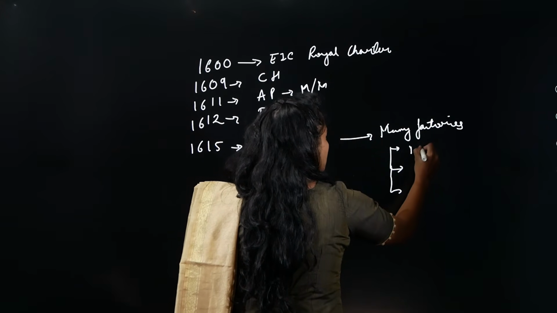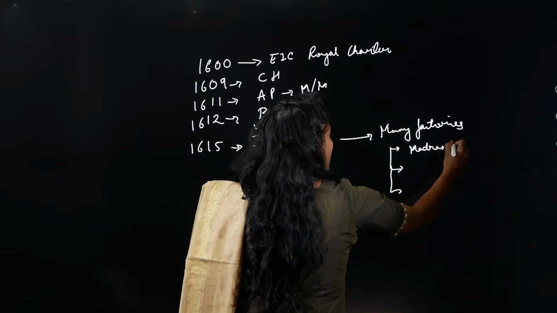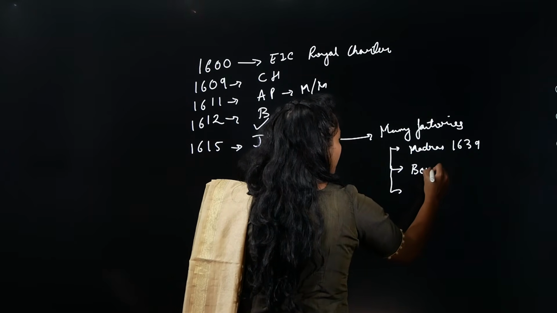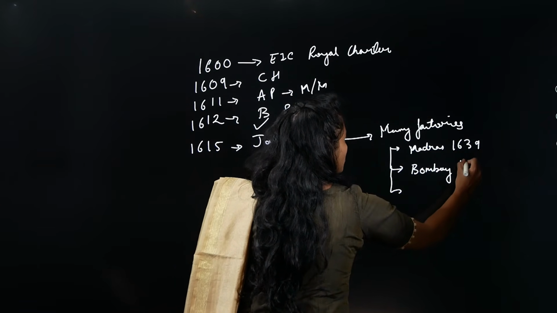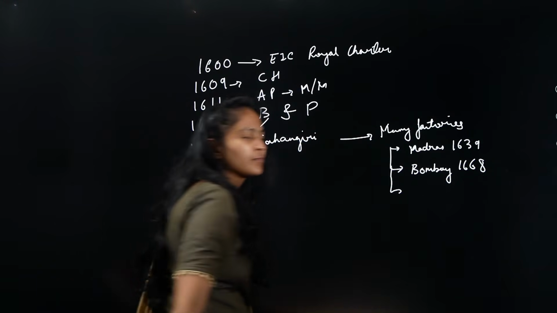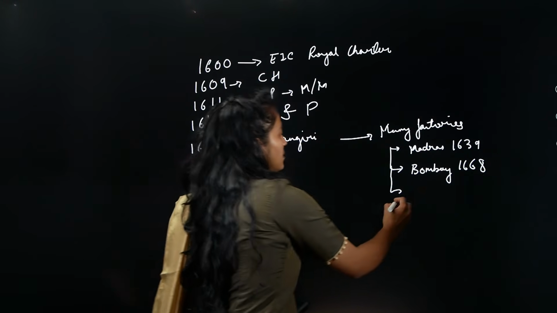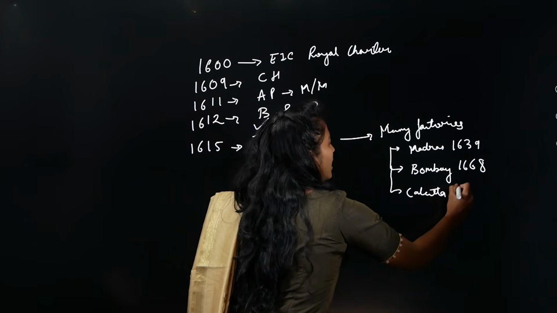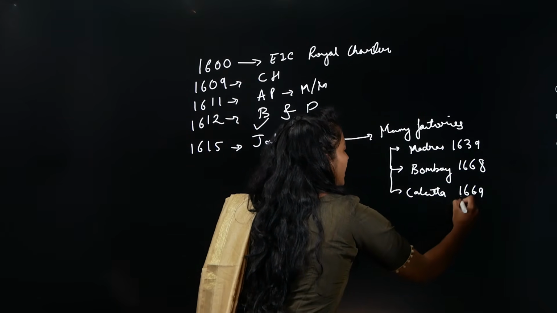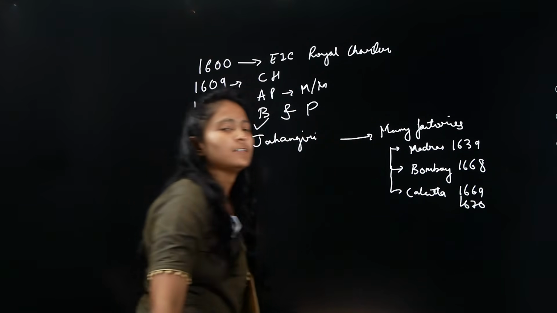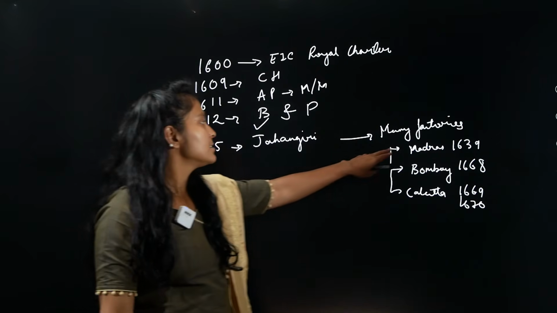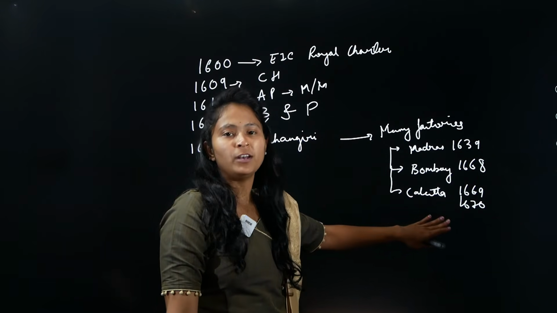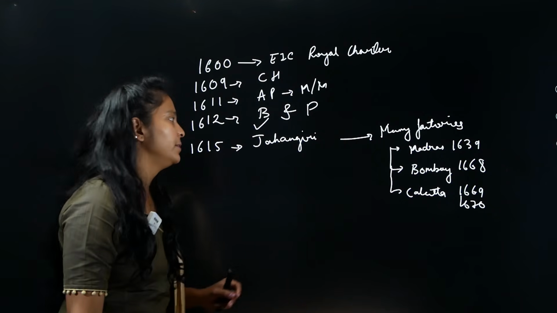I already told you to remember three important factories here. One in Madras, it was in 1639. Another was in Bombay, that was in 1668, right? And the other was in Calcutta, and this was somewhere in 1669. In some books they've already given it as 1670 as well, right? This is Fort St. George, Bombay Castle, Fort Williams, right? These are the three important factories that we have seen.